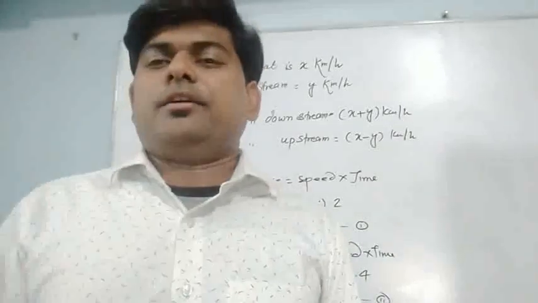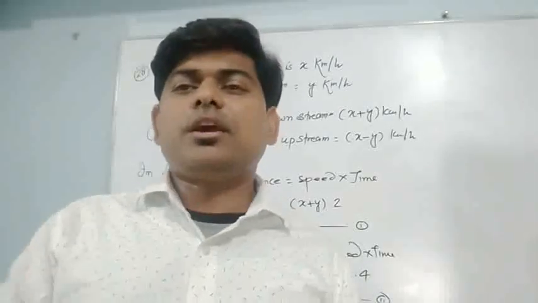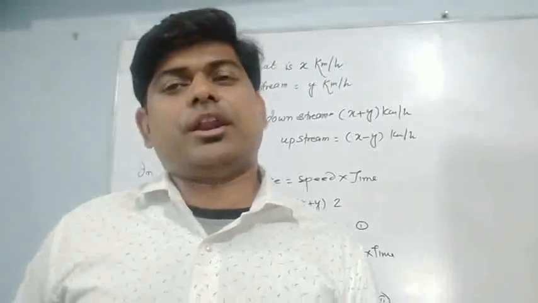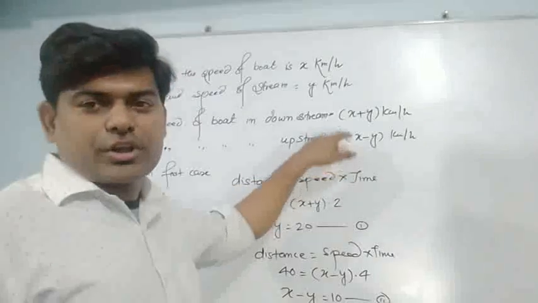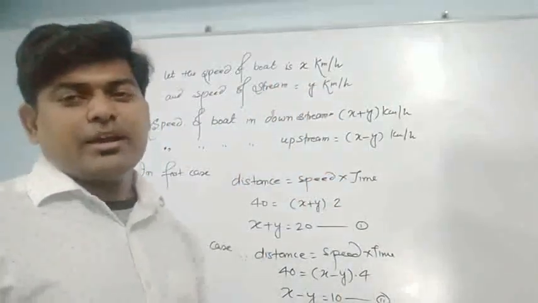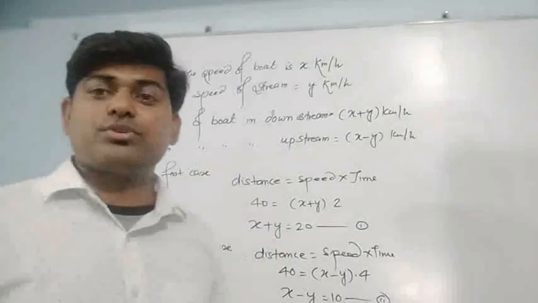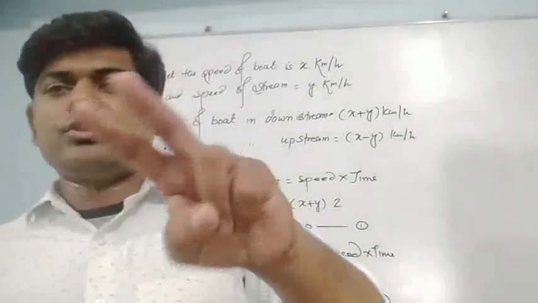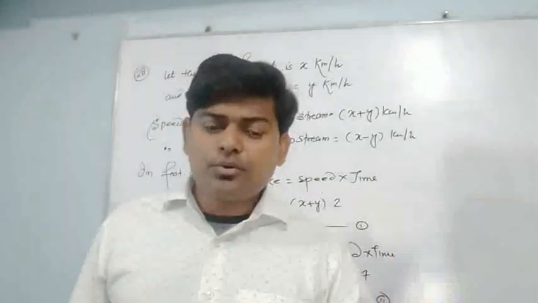Ahead means opposite direction. The speed of the plane in the opposite direction of the wind will be x minus y. Now, we have the speed in both directions, the times are given, and the distance is fixed. So again we can follow the same thing: distance is equal to speed into time. When we follow it, we will get two equations, and we will solve these two equations to find the values of x and y.